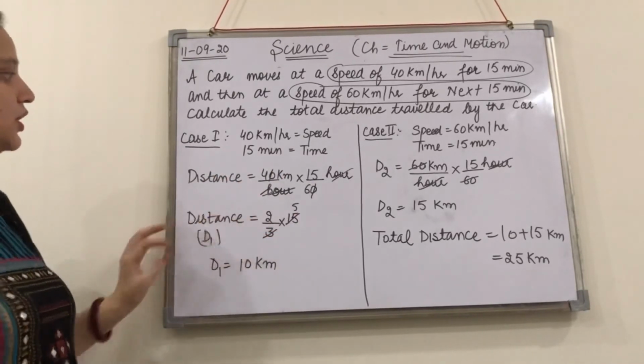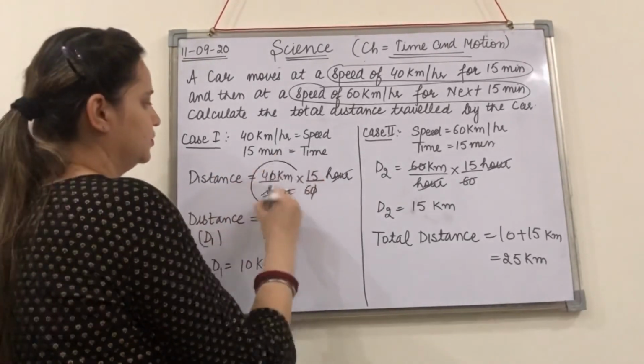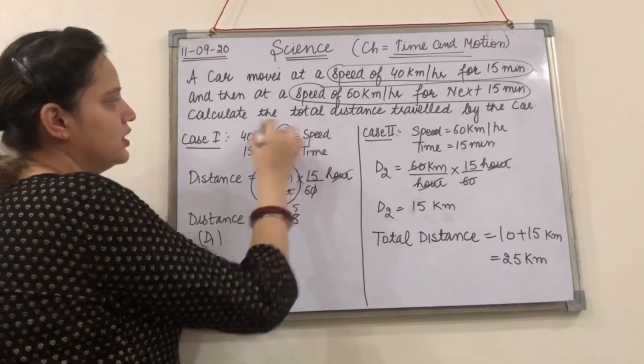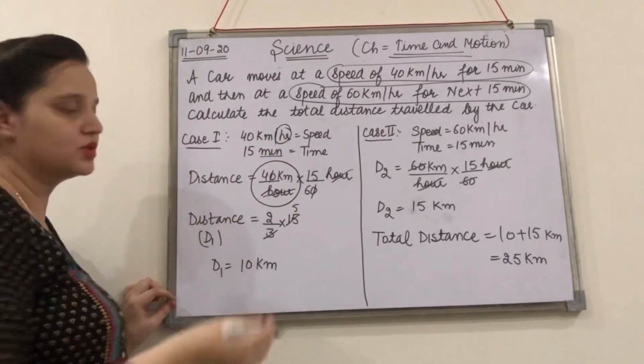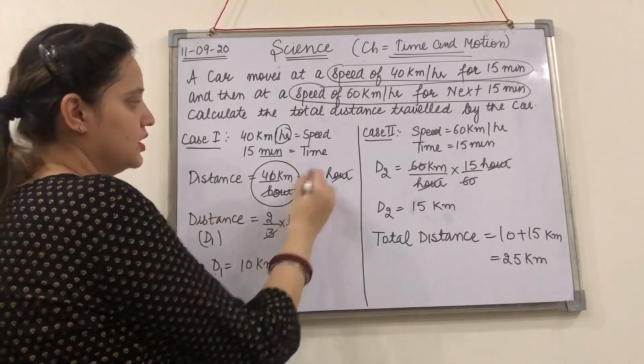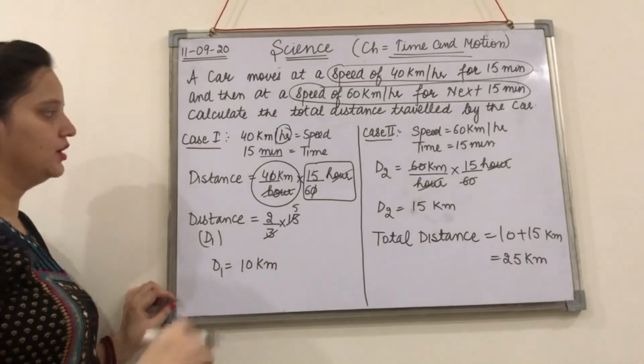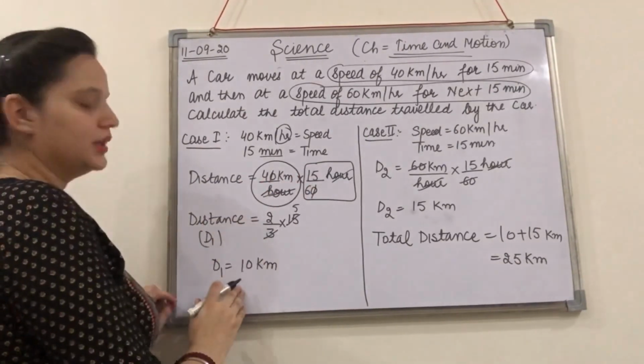Now this is speed into time. Again, one is in minutes and one is in hours, so we have to convert them. I am converting minutes to hours here. So it will be 15 by 60 hour. When you solve them, you will be getting 10.